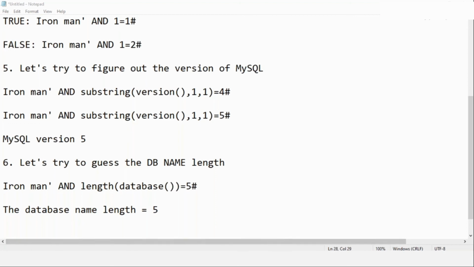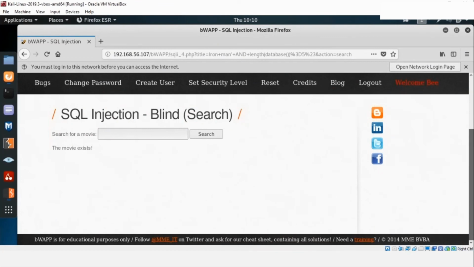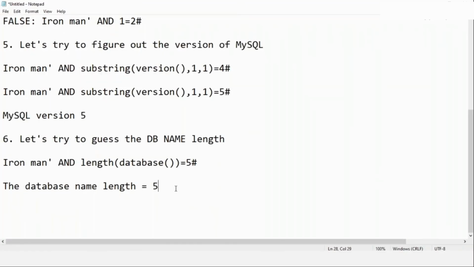I am not able to see what is actually happening behind the system, but I am able to notice how the whole process is working, and through that I'm able to figure out much of the stuff. So this was just an example. You can now go ahead and do the next step, where let's try to guess the DB name. If you try to guess the DB name, how will you go ahead and do that?